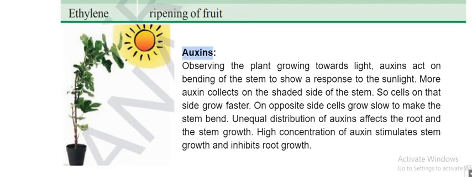Equal concentration means it will go straight. Left side how much auxin is there, right side that much auxin is there. So straight it will go. Left side more auxin means it will bend towards the right. If right side has more auxin, it will bend towards the left side. So equal concentrations mean it will grow straight. Unequal concentration means it will make a different growth. Understand? So auxin is responsible for making the plant bend towards the sunlight.